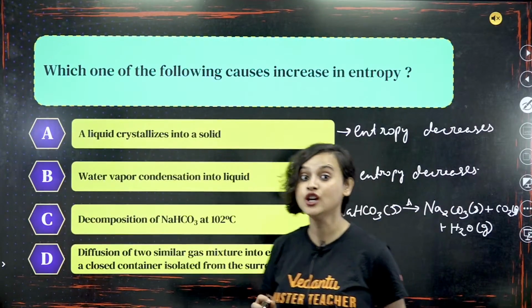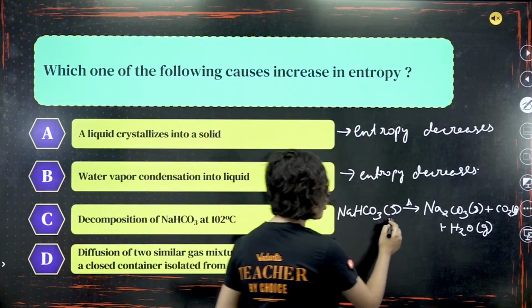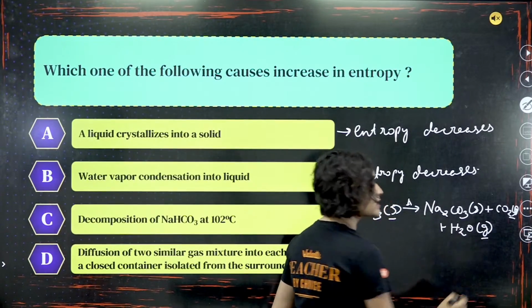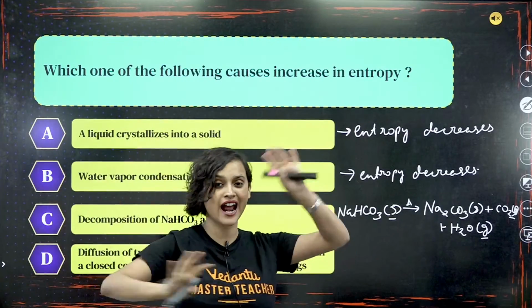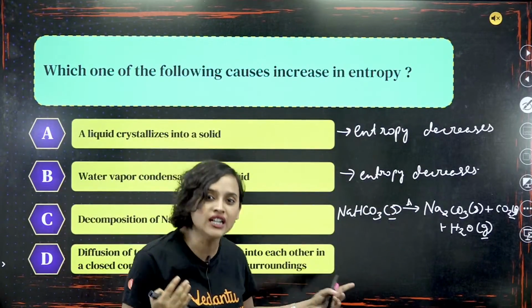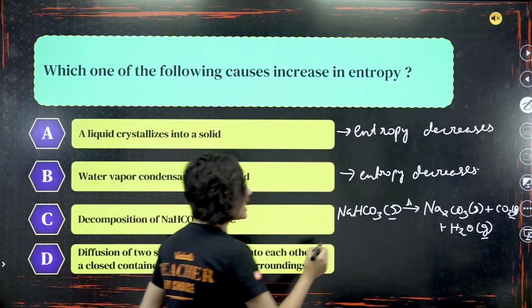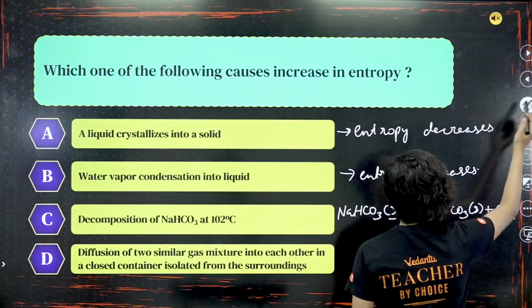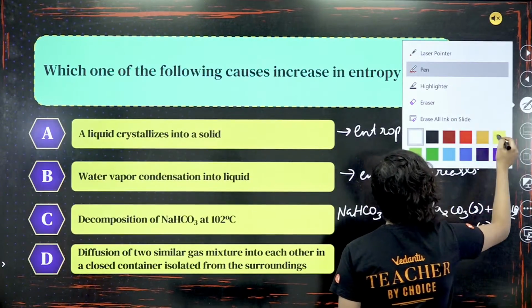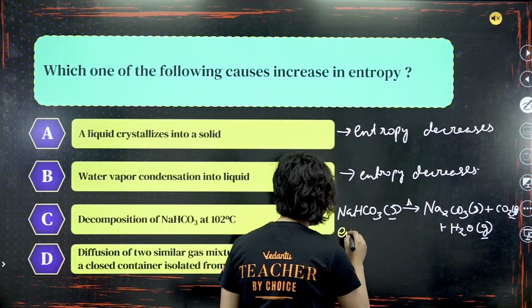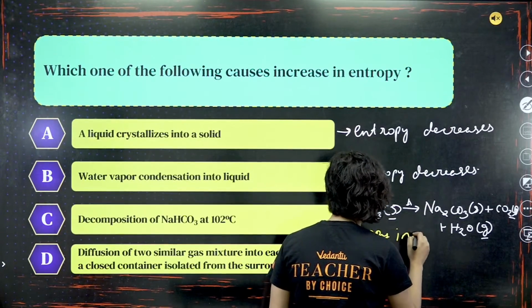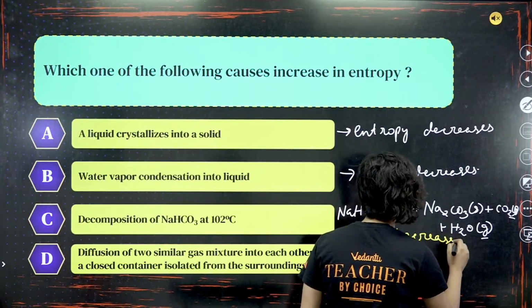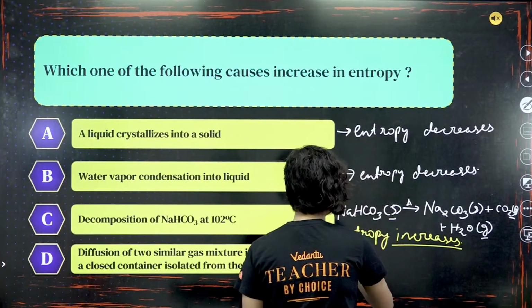Now what do we see? We see that from solid state, two of the compounds are in gaseous state. What will happen? Randomness increases. So here, in this case, we can definitely say that entropy increases, right? Entropy increases, absolutely right. So this is the correct answer.